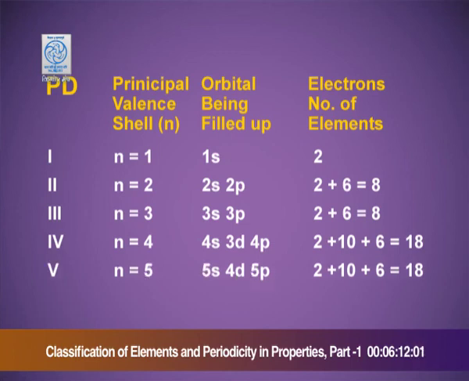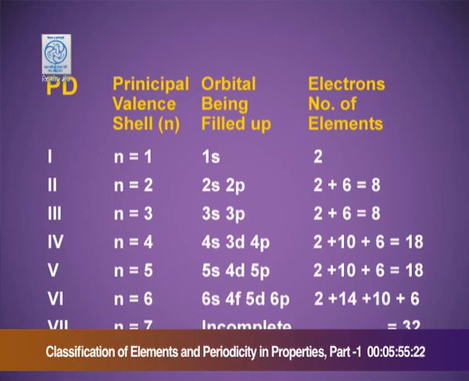Fifth period, n equals 5. Orbitals to be filled up are 5s, 4d and 5p. Again 18 electrons to be filled up and hence 18 elements in the fifth period.